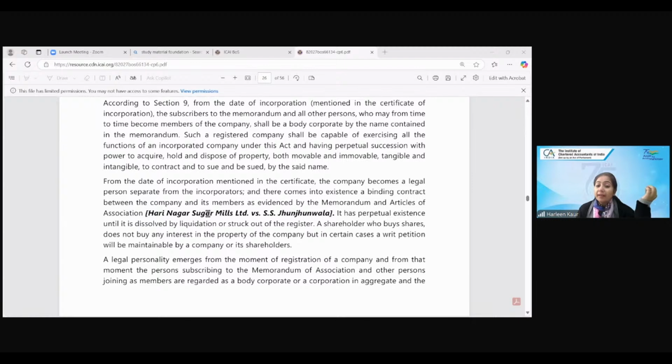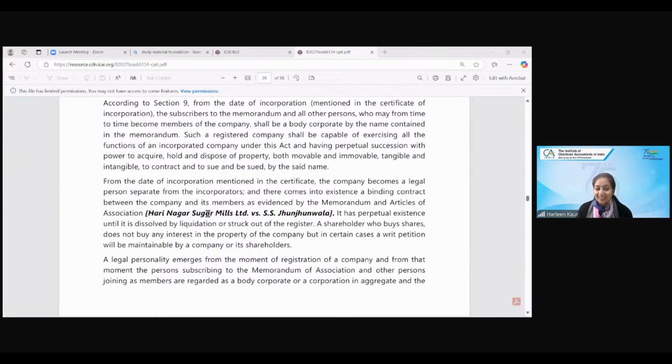All right. But if my dividend is not paid, if I'm having any problem, then a writ petition can be filed by the company or shareholders. Being a shareholder, I have a relationship with that company. A writ petition means a case which can be taken up in High Court. If such kind of problems occur, you can file a case against the company, but you don't become the owner of the property of the company. What you are talking about is a company buying the shares in another company. That is not part of our topic.